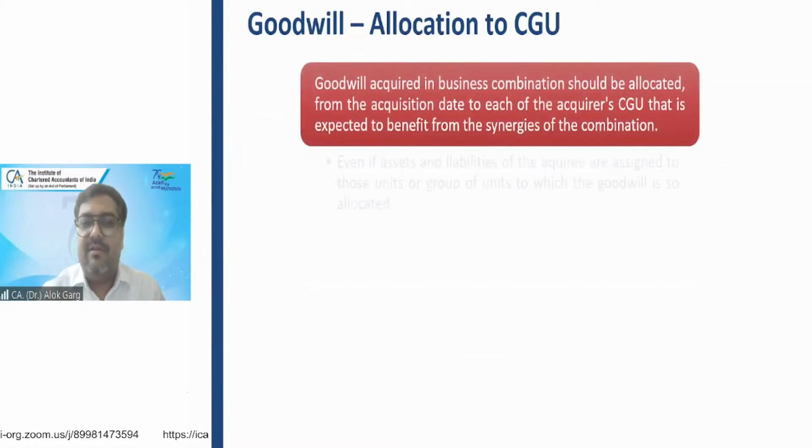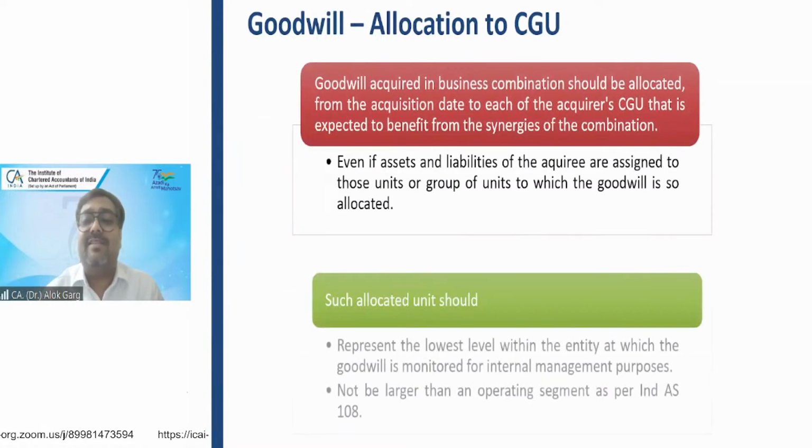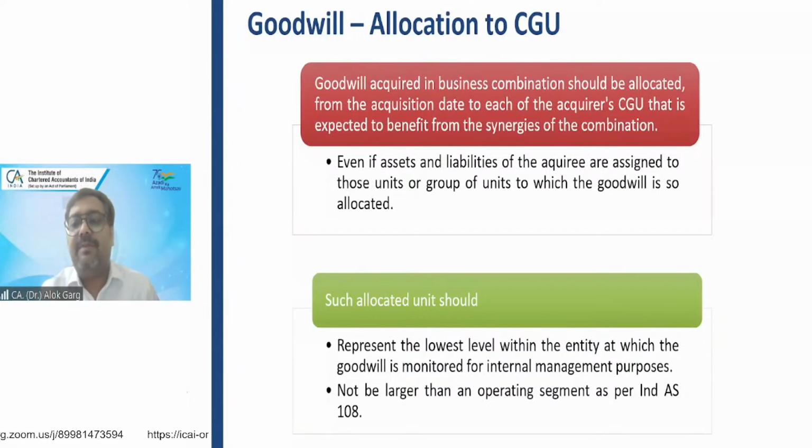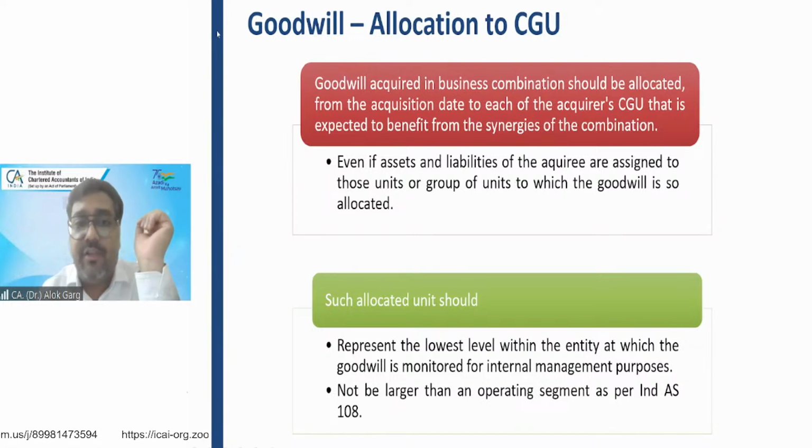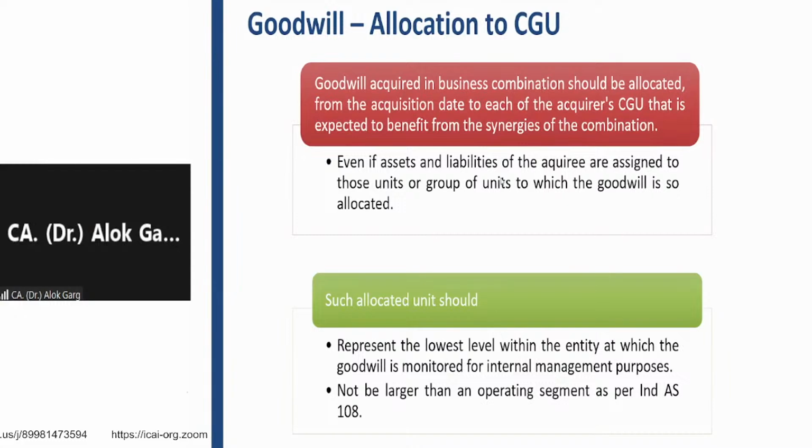Goodwill needs to be allocated if there is a goodwill. For example, the company has acquired a business, done a business combination. There is a goodwill to that, right? The standard says that the goodwill needs to be allocated to each cash generating unit, right? But which cash generating unit?